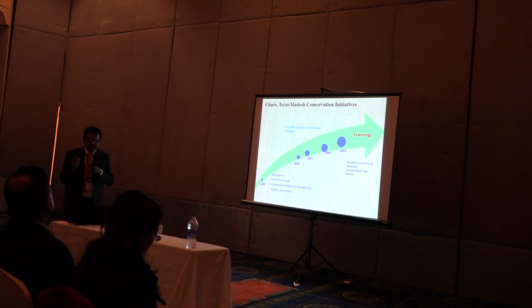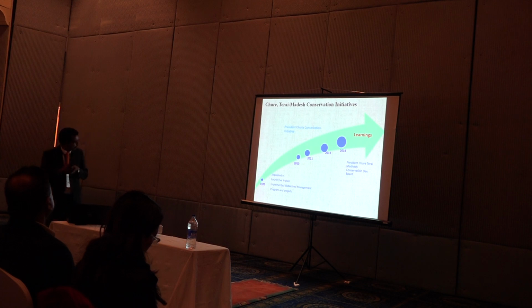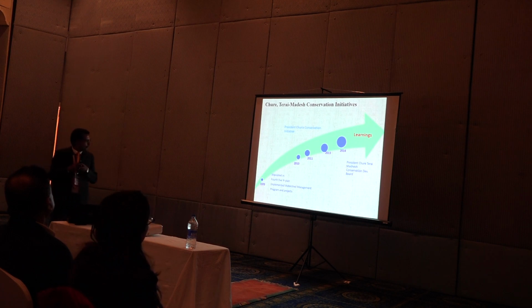So in this context, conservation of Chure Tarai Pradesh is very important, and the government has initiated Chure Tarai Pradesh conservation since the early 70s, when the fourth plan was formulated. It is mentioned in that plan, and we implemented many watershed management initiatives at program and project level from the government and from development supporters.